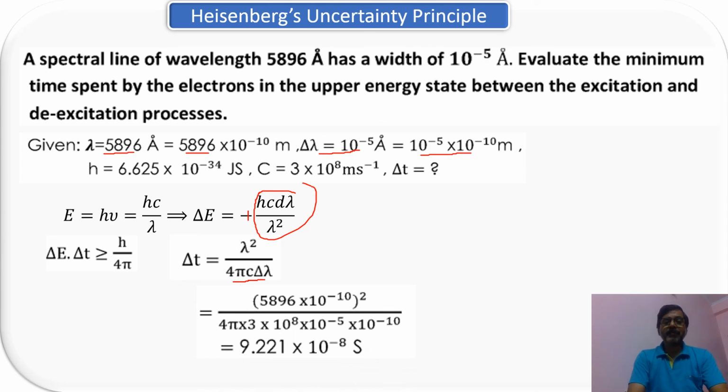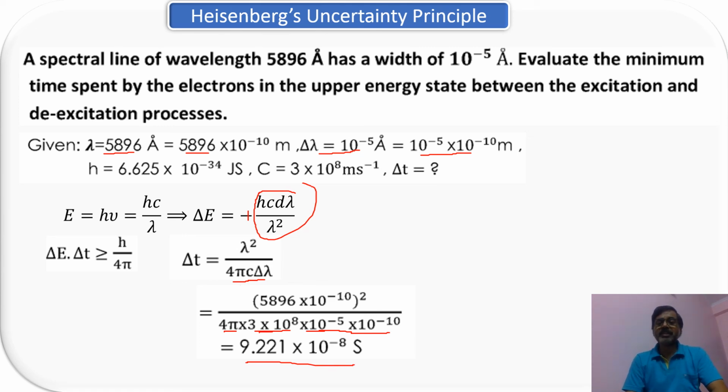Lambda is given, 4π, and pi you can directly take from the calculator, and 3 × 10^8 is your velocity of light, and 10^-5 into 10^-10 is your delta lambda. So if you calculate, the time comes to 9.221 × 10^-8